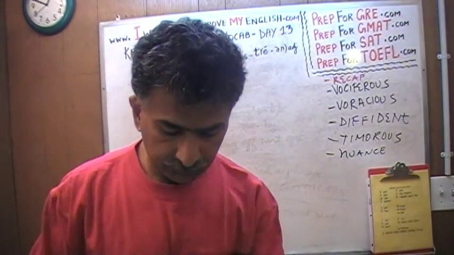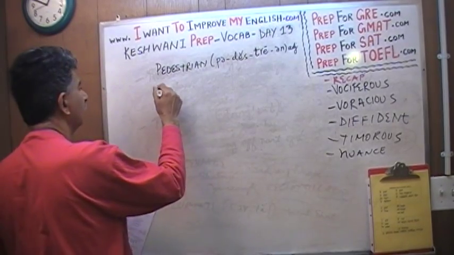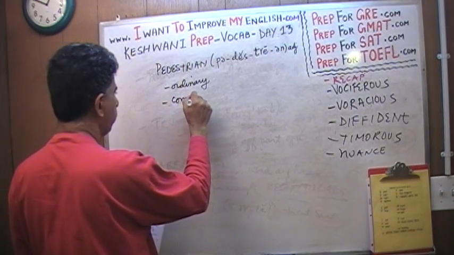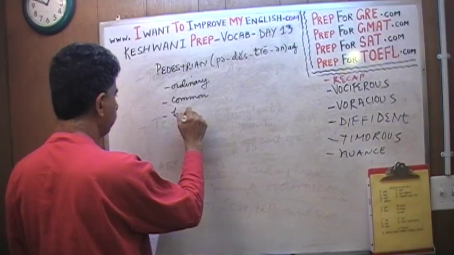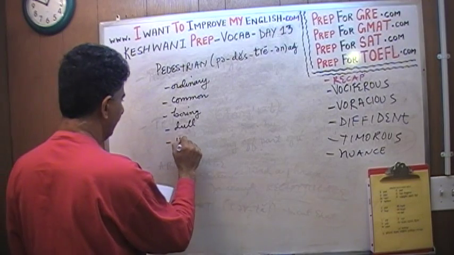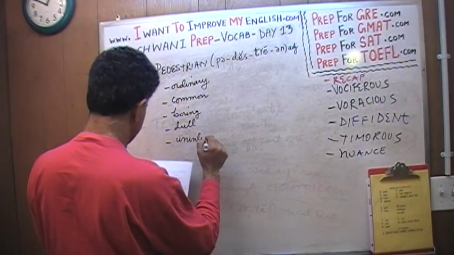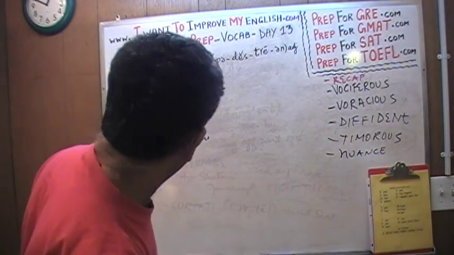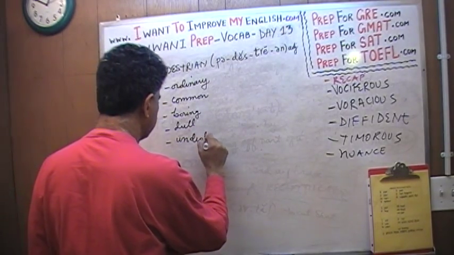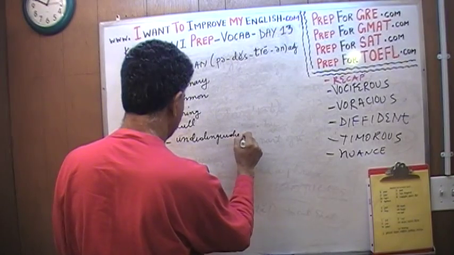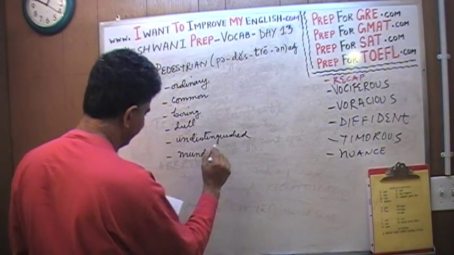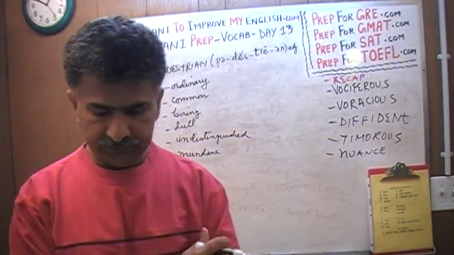As an adjective, it means something that is ordinary, something that is common, something that is boring, something that is dull, and something that is uninteresting, or better yet, undistinguished, or simply mundane, ordinary, common, just uninteresting.